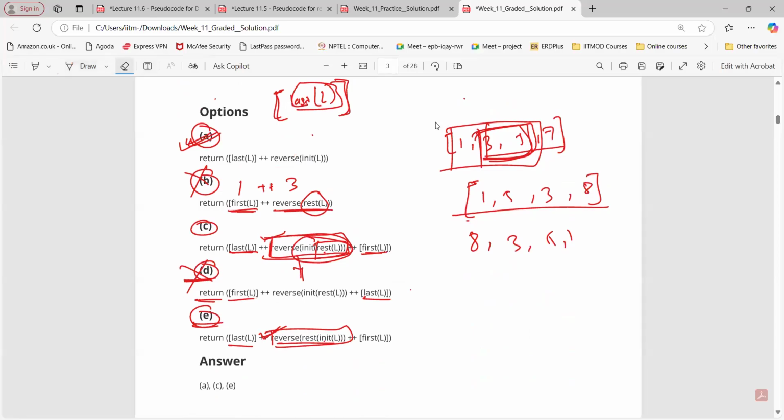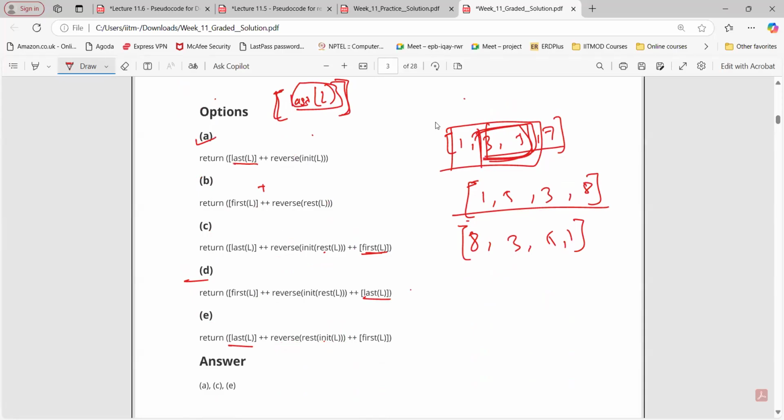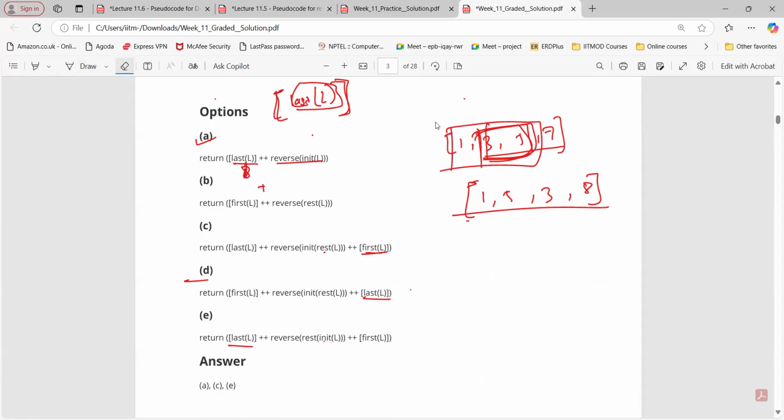Yeah, so same thing here also. Instead of first and last, we are not keeping track of any order here. We just want to reverse the list, right? So if you go with option A, the last of L will be 8, plus plus reverse of init of the list, which is 1, 5, 3.